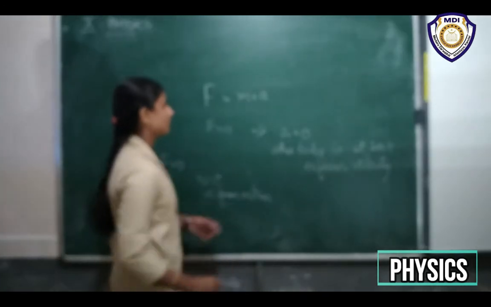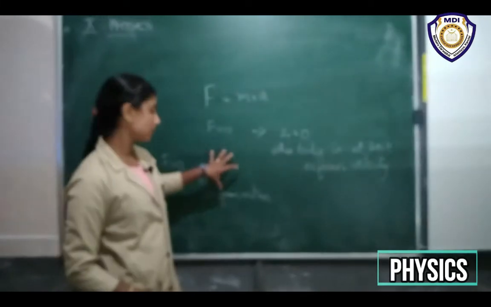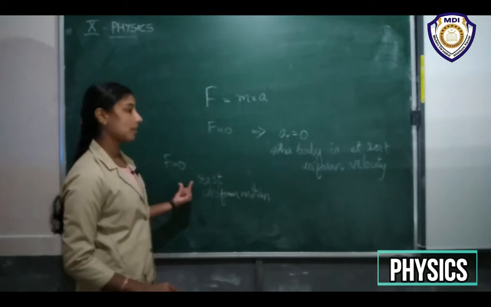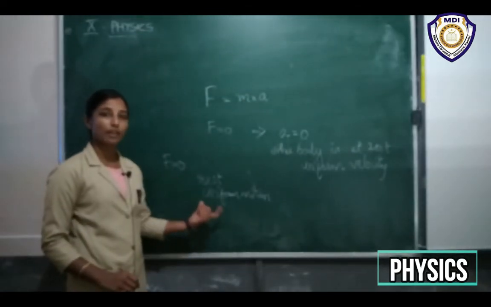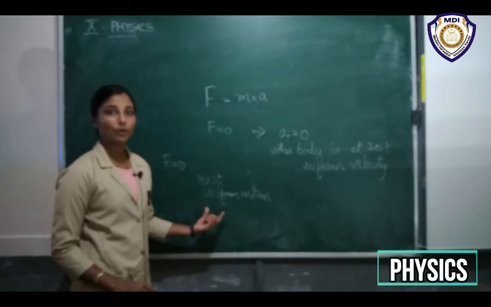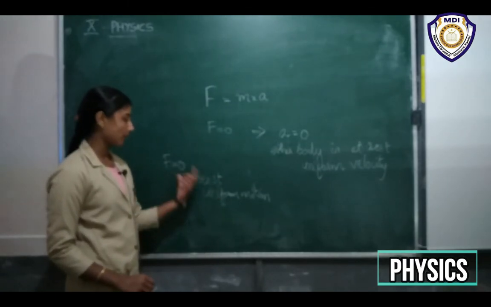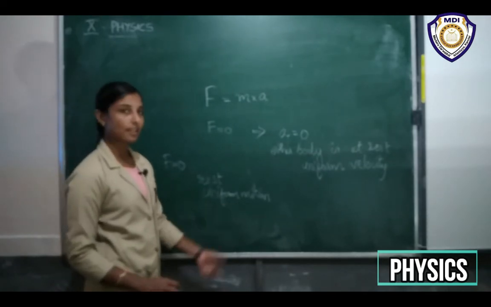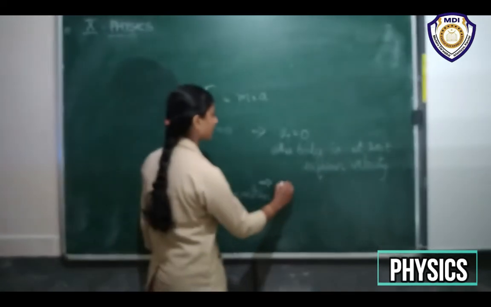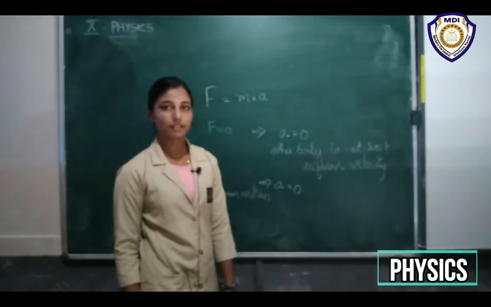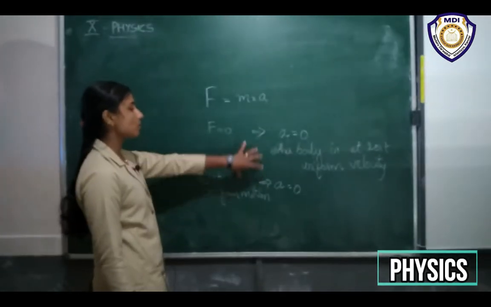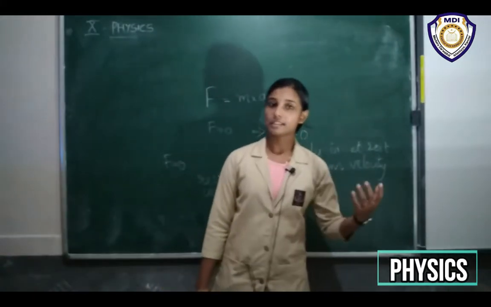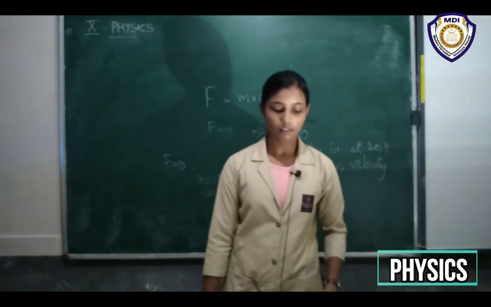So these two say the same thing. Here also, unless an external force acts upon a body, the body has a tendency to continue its state of rest or uniform motion. That means F is equal to 0. The body is at rest or in uniform motion, which says that acceleration should be 0. So both of these say the same. That is why we can say the first law and second law are consistent with each other.